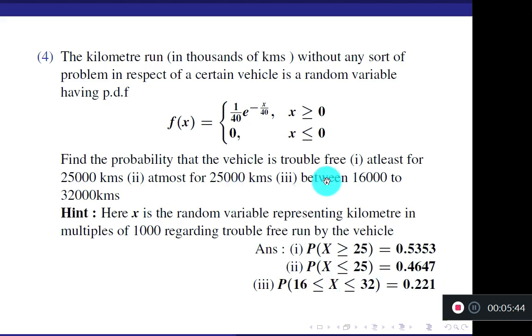X value between 16,000 to 32,000 kilometers. So x is in between 16 to 32. Remember, since the unit is given in terms of thousands of kilometers, here you have to take only 25, not 25,000. Here 16 to 32, not 16,000 to 32,000. Okay, remember this. And the mean value is taken from the question directly, 1 by 40. Alpha is 1 by 40. Use the distribution and integrate, evaluate. You get these answers. Okay, so I have just given you the hint since the units are given in thousands. Hint is given with the answer. You try it yourself, verify the answer.